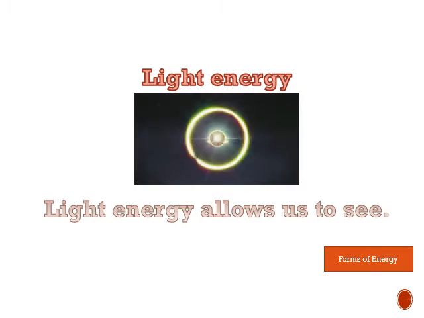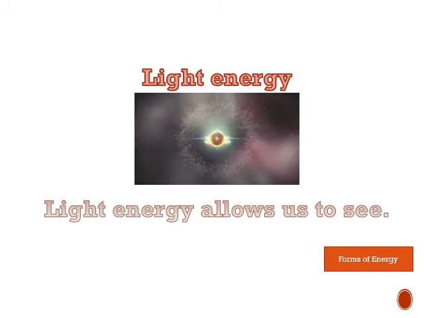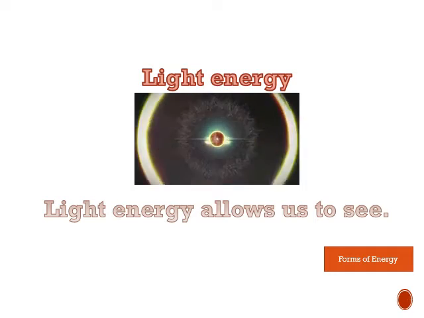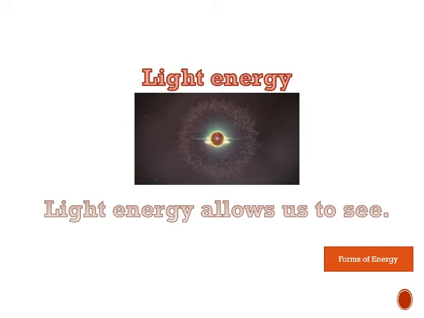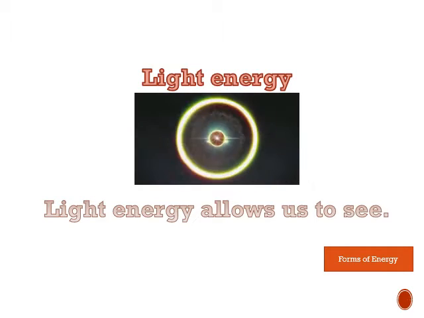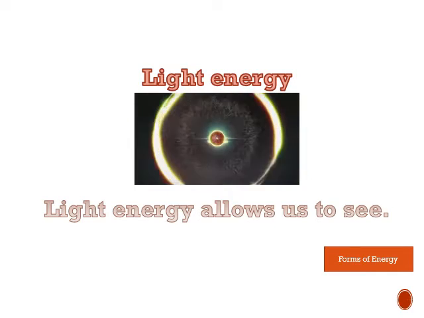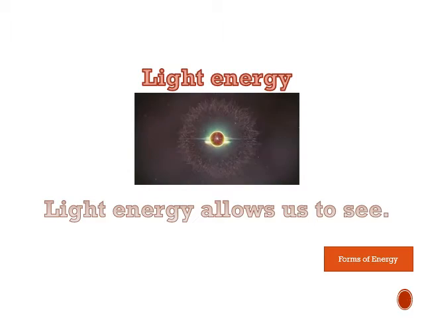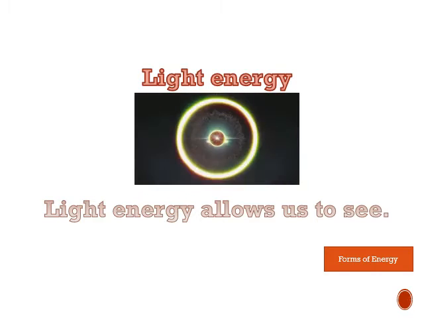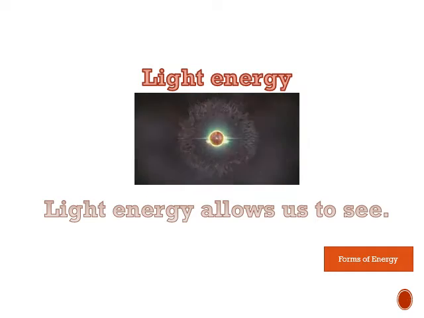How about during night time? During night time it is dark. How can we see? Because we have the lamps or the lights, the ceiling lights or your torchlight in order to see in the dark. So that is light energy. Now let's think about this. The moon. Do you think the moon produces its own light energy? What do you think?